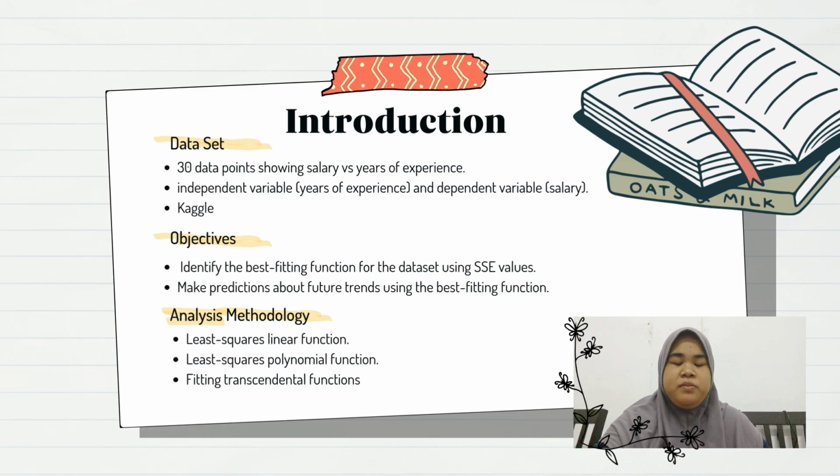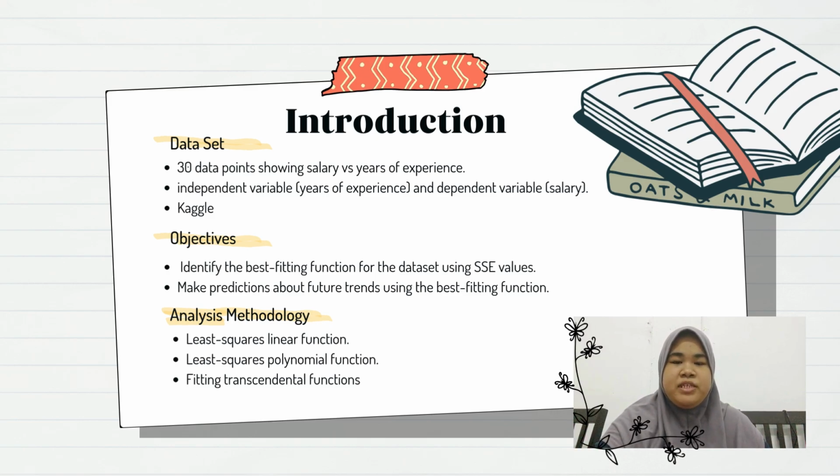This dataset was obtained from Kaggle, a platform known for providing high quality data for analysis. The primary objectives of our project are as follows. First, we aim to identify the mathematical function that best fits the dataset. To achieve this, we evaluate and compare the sum of square errors, or SSE, values for each function. A lower SSE value means the function better represents the relationship between years of experience and salary.